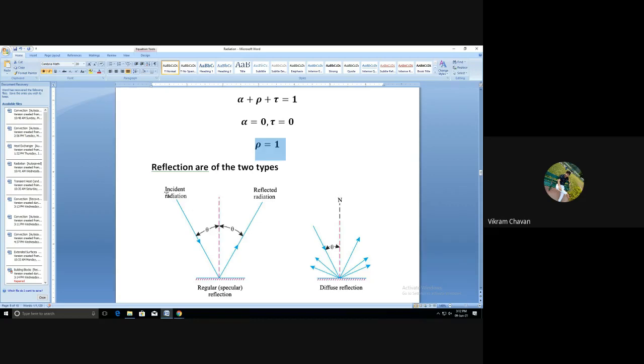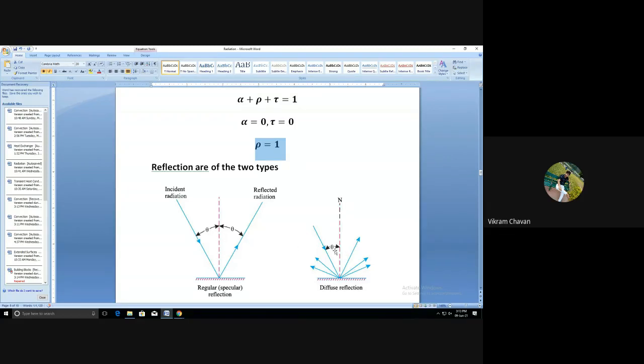In case of regular reflection, theta is the angle made by the incident ray with the normal, and the same angle is made by the reflected ray with the normal. Such a reflection is called a regular or specular reflection.